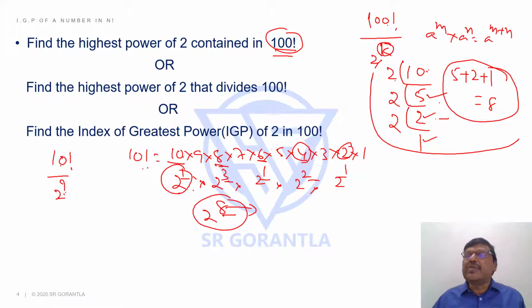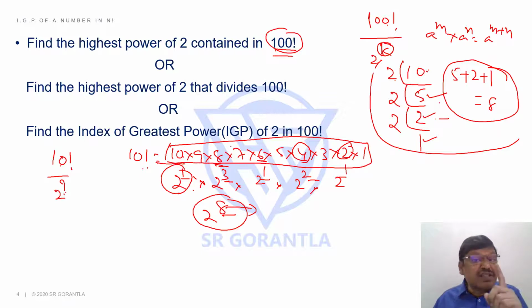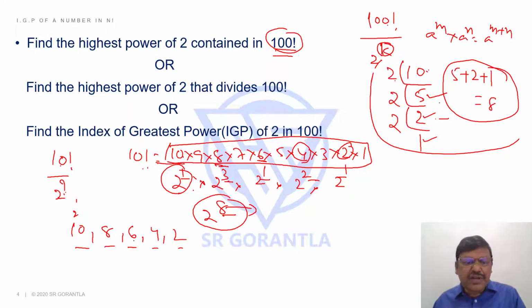Why it is happening, students, is this: if I take 10 numbers here, out of these 10 numbers, how many numbers will have at least 2 power 1 in it? How many numbers will have a 2 in it? 5 numbers: 10, 8, 6, 4, 2. From these 5 numbers, can I take 2 power 1 from every number? So that means it will be 2 power 5. So these 5 numbers will give me at least one 2 each. That's what this 5 represents.